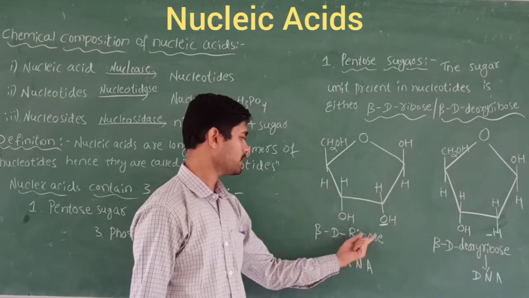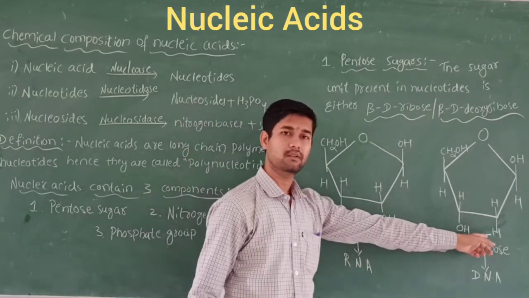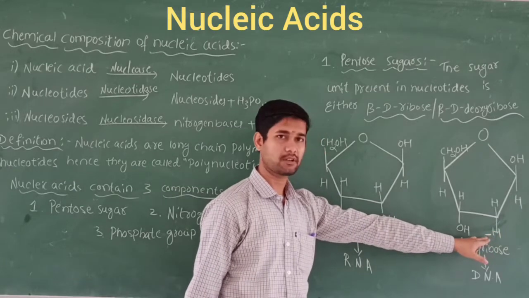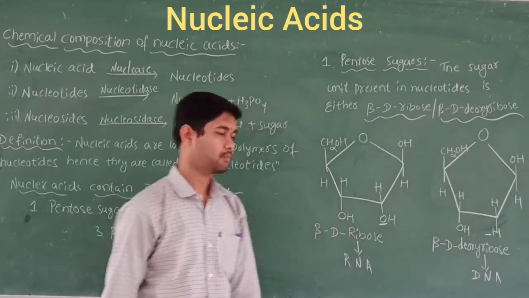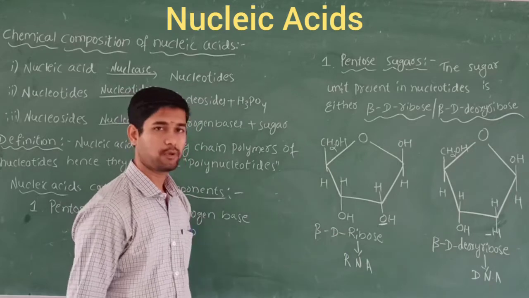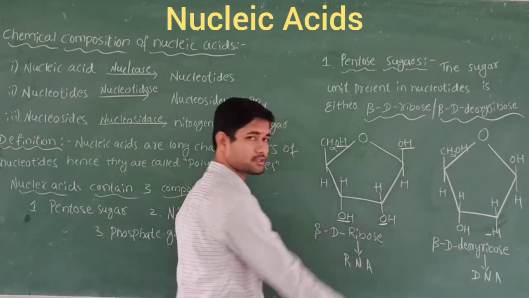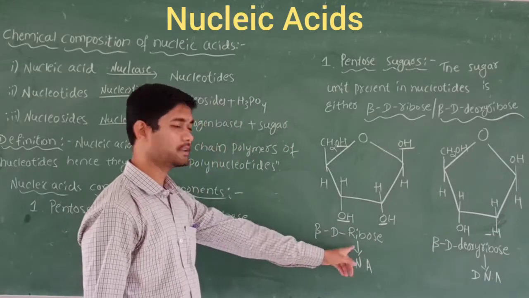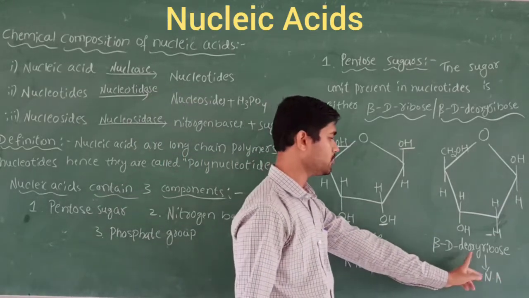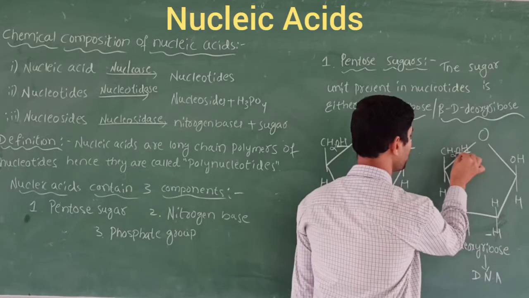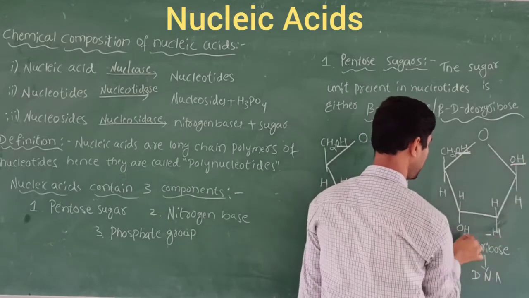The one with the extra oxygen is called ribose. Here one less oxygen is there, and that is called deoxyribose. How many OH groups are there? Let's count: 1, 2, 3, 4 OH groups are present in beta D ribose, whereas in beta D deoxyribose only 3 OH groups are there: 1, 2, and 3.